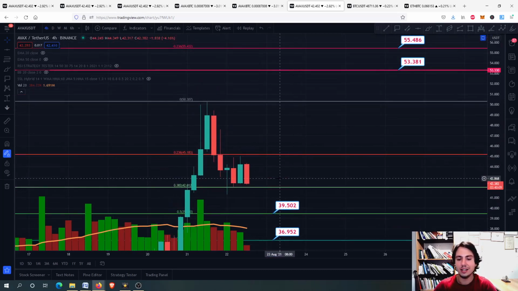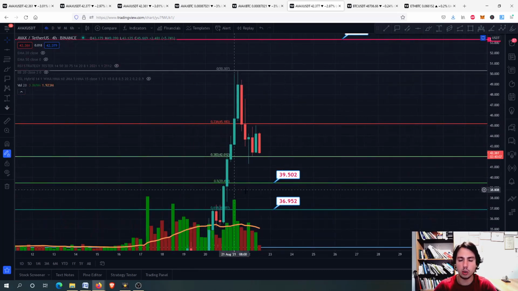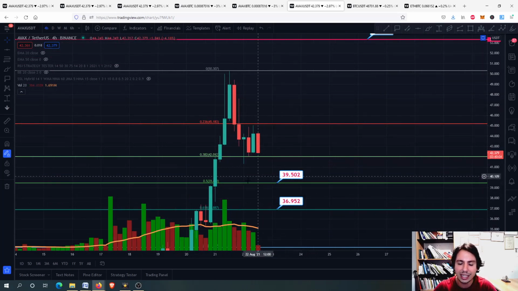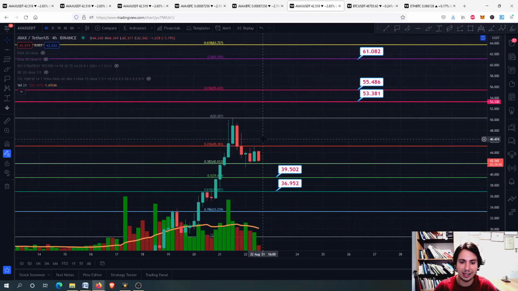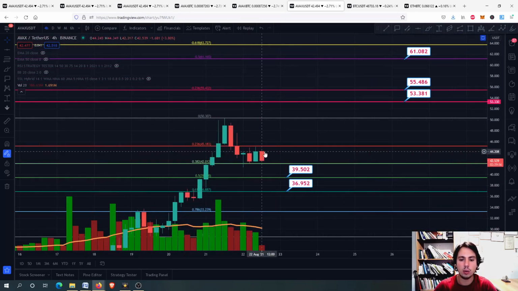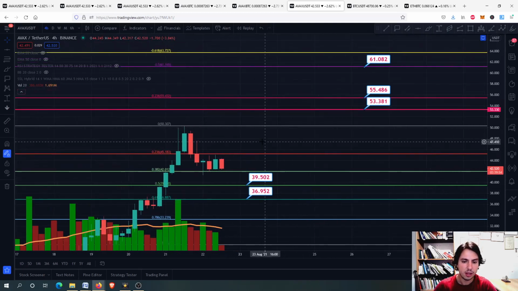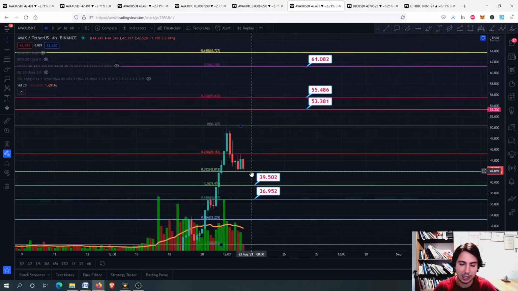So right there, you know the exact support levels to look for in order to go in again, okay, in case we close below. But it shows some strength right here. We just corrected a little bit right there, and now we just go sideways. That means, guys, that we probably might be able to go even higher. Next price targets 53.3, 55 and 61.